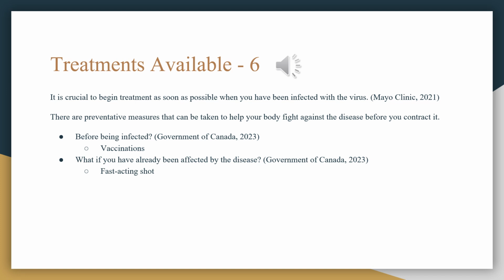Taken from the Government of Canada, 2023, if you have been bitten by a rabies-infected animal and have not had the previous rabies vaccine, you will have 4 injections of the vaccine over 2 weeks or 14 days. However, if you have previously gotten the vaccine, only 2 injections over 3 days are required.